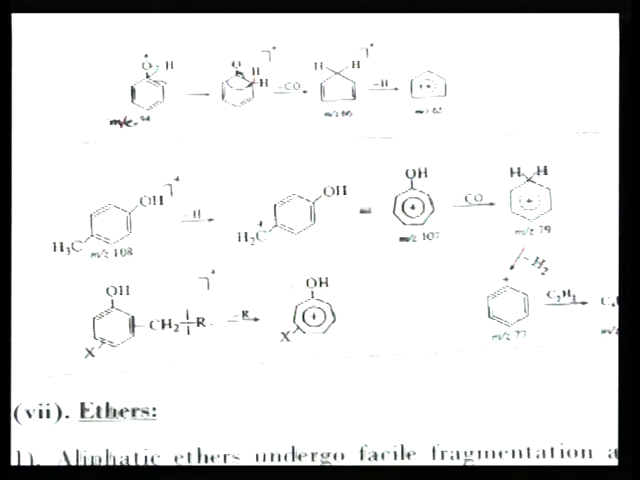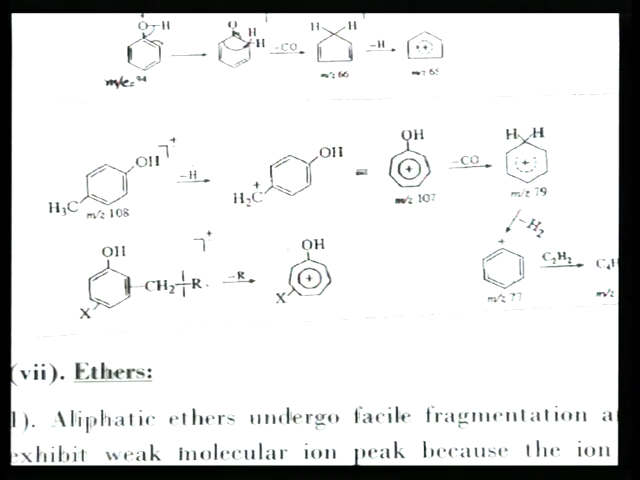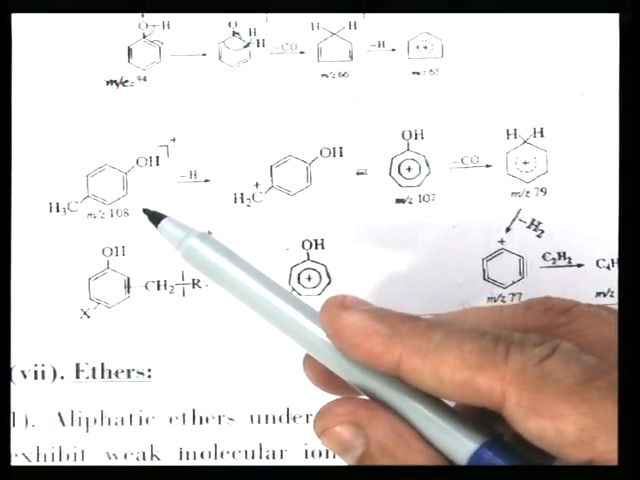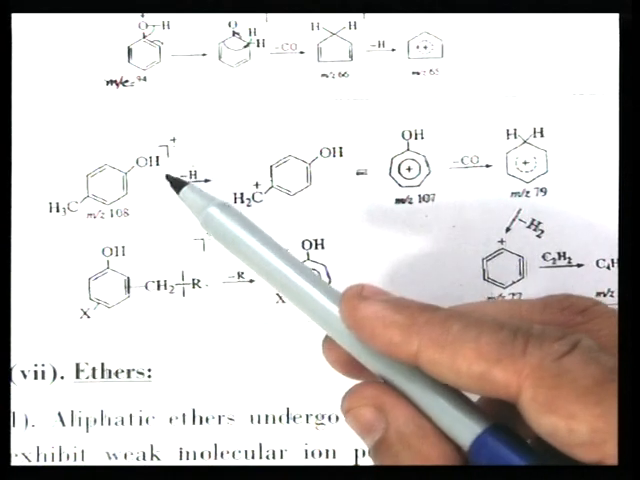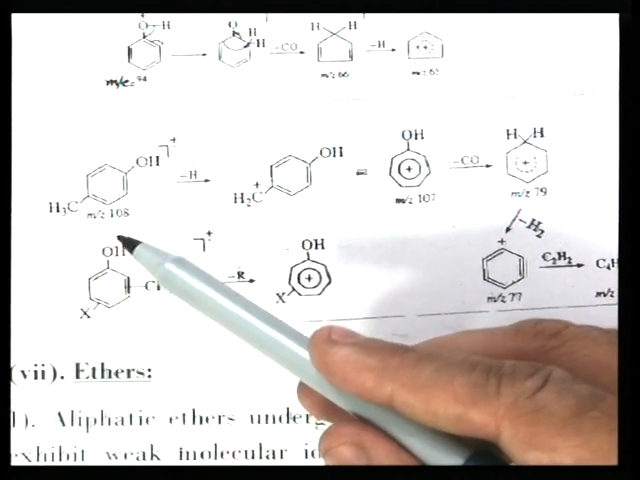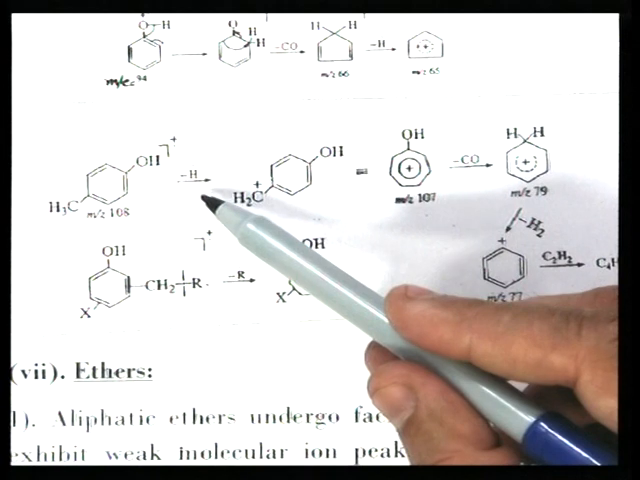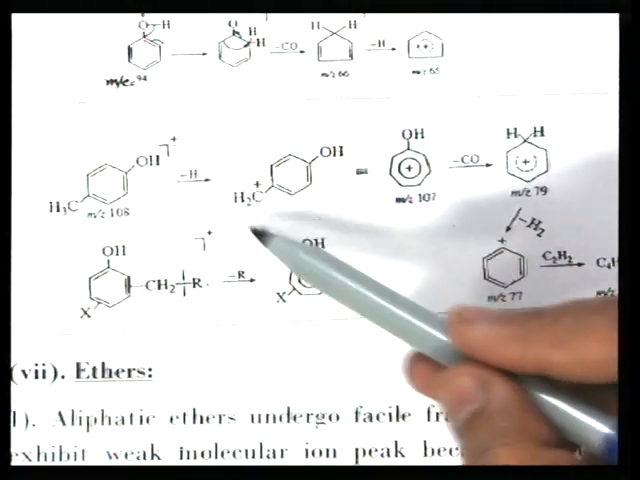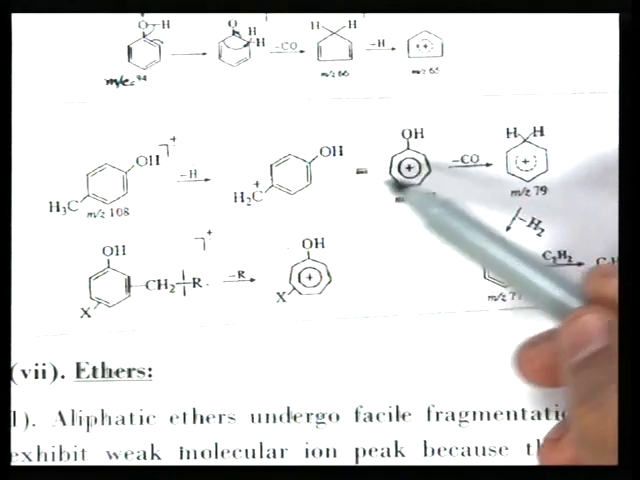So, this is the fragmentation of phenol. Now, fragmentation of paracresol, a substituted phenol. So, paracresol produces molecular ion M by Z 108, losing H radical, then a CH2 cation is there and it undergoes rearrangement equivalent to the tropylium ion.